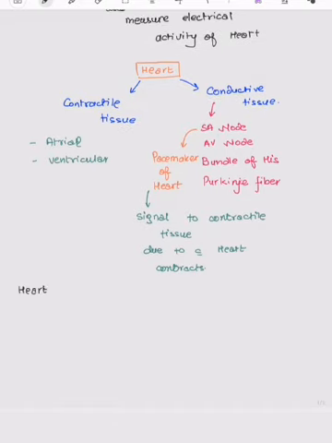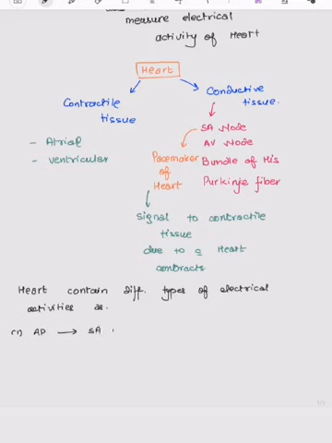Heart contains different types of electrical activities, as action potential generated in SA node, contractile tissue, AV node, and Purkinje fibers.